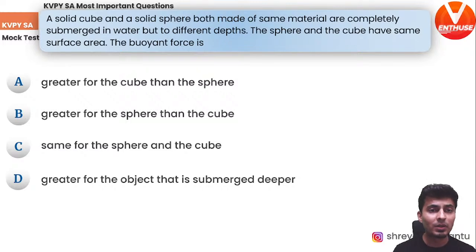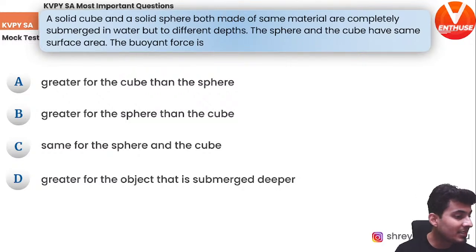There is a solid cube. There is a solid sphere. Both of them are made of the same material and they are submerged in water, but to different depths. The sphere and the cube have the same surface area. What do you think will be the buoyant force?